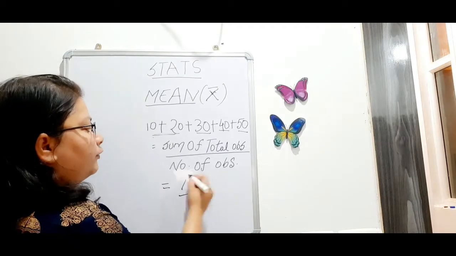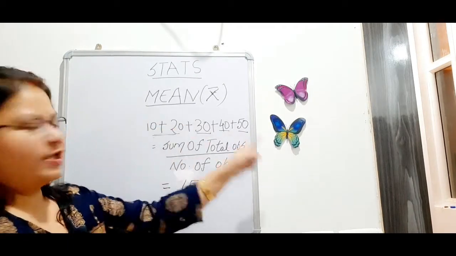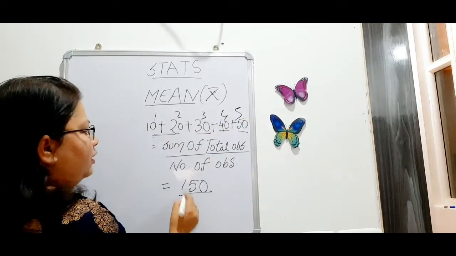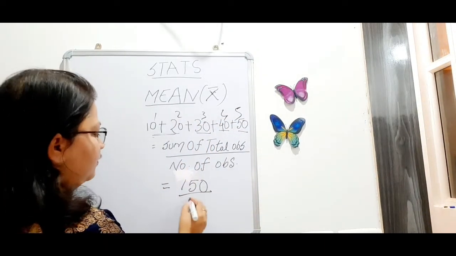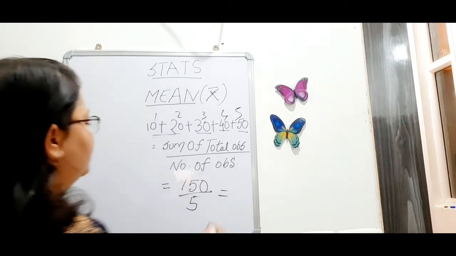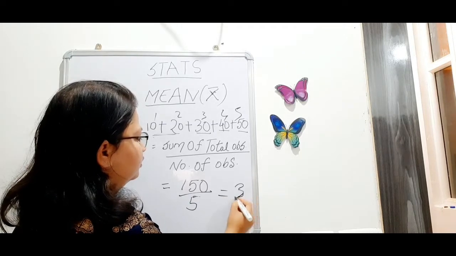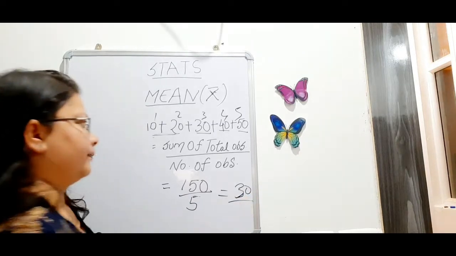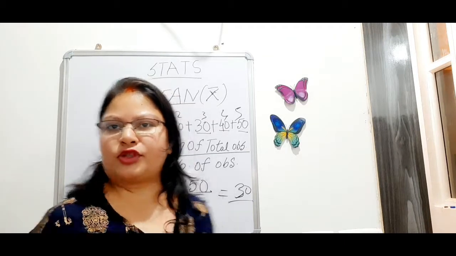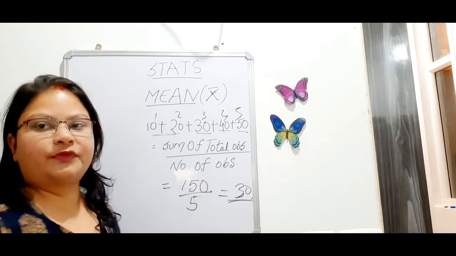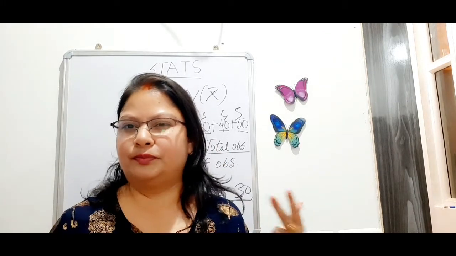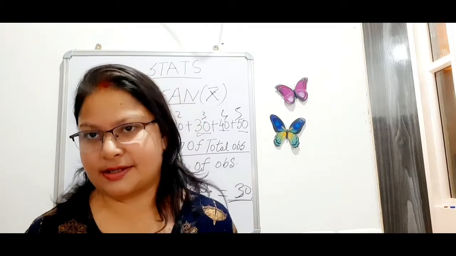Now number of observations, how many students' marks are there? 1, 2, 3, 4 and 5. So what will be the number of observations? 5. Dividing 150 by 5, we get 30, okay. So what is the average marks of the class or average performance of the class? 30, okay. 30 is the average performance of the class, okay.